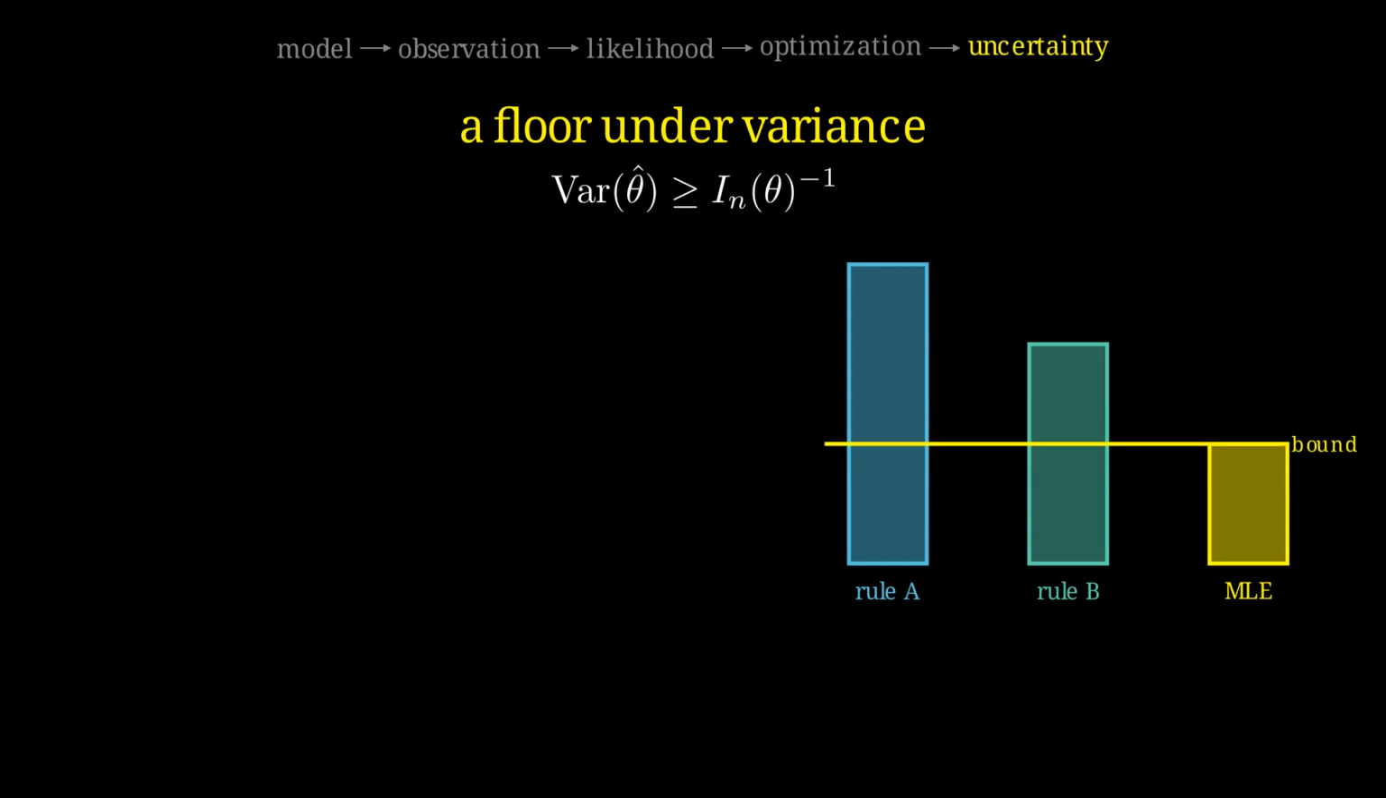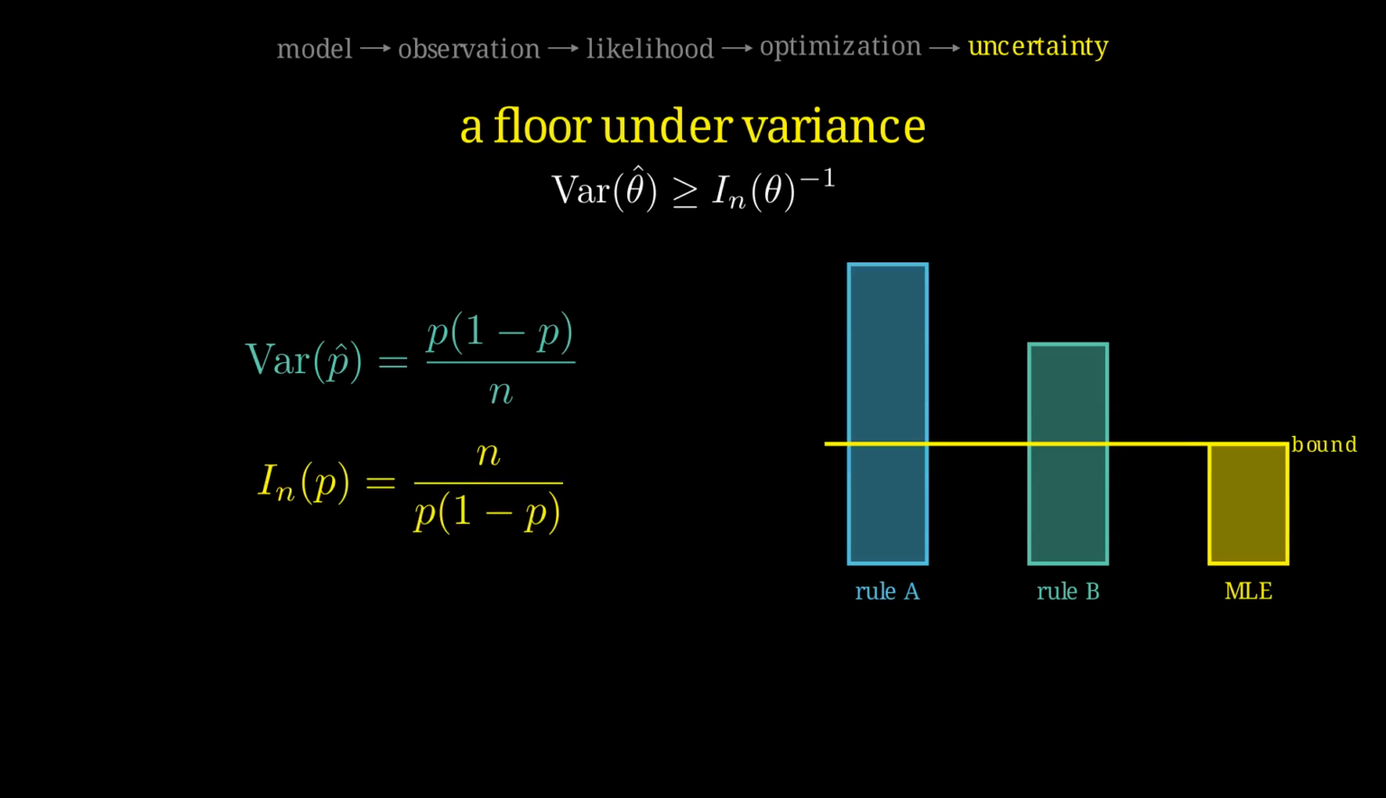For the coin, the MLE is the sample proportion. Its variance equals the probability of heads times the probability of tails divided by sample size. Inverse Fisher information gives the same expression. Here the MLE reaches the bound exactly.